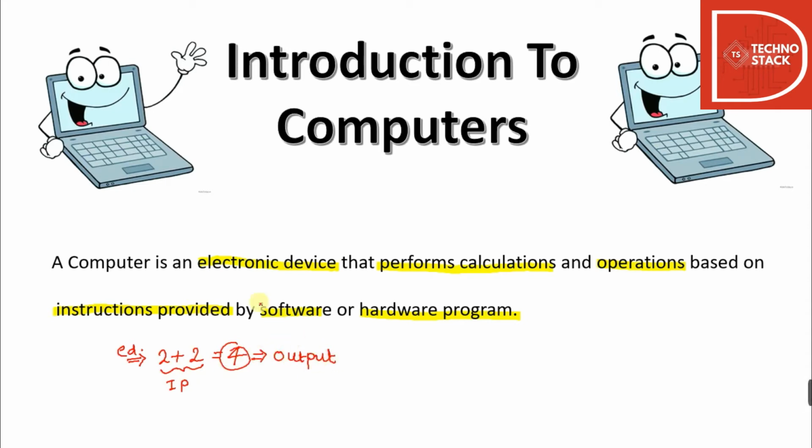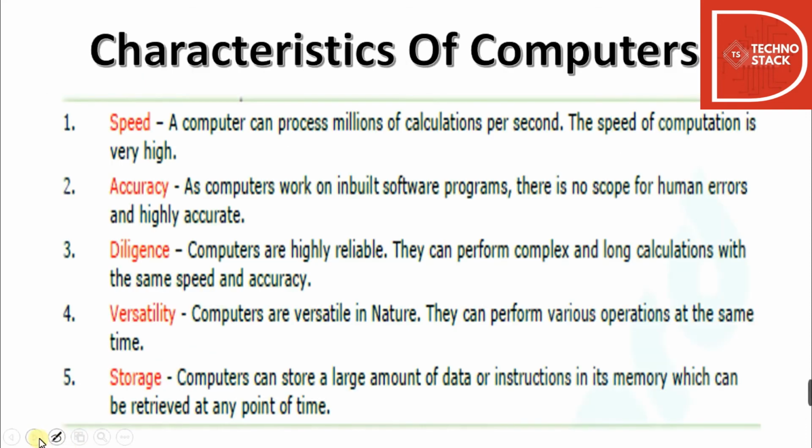So we say that a computer is an electronic device that performs calculations and operations based on instructions provided by software or hardware programs. This is just the basic idea about computers. Now we will see the characteristics of computers. There are various characteristics that a computer holds. If all the characteristics are fulfilled, we say that the system we are working on is a computer. A calculator can also be called a computer, but why are we not calling it that?